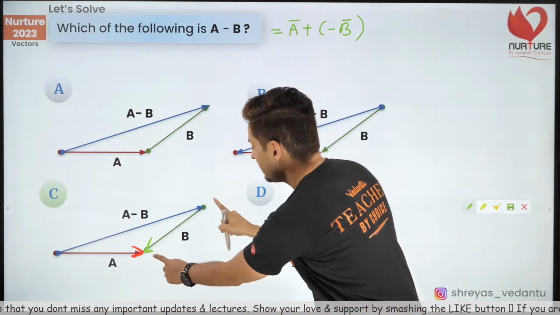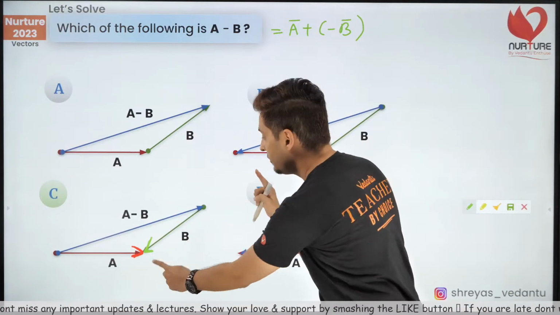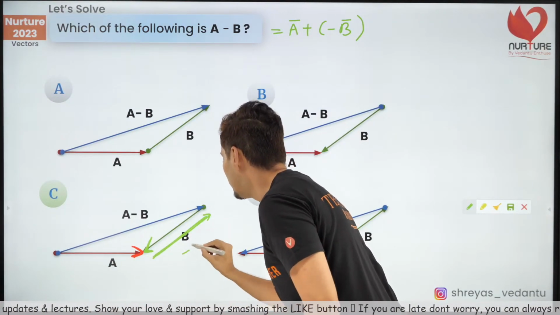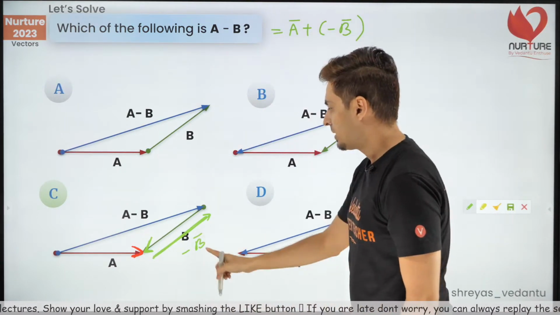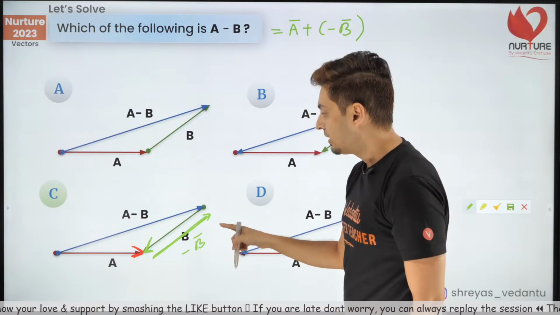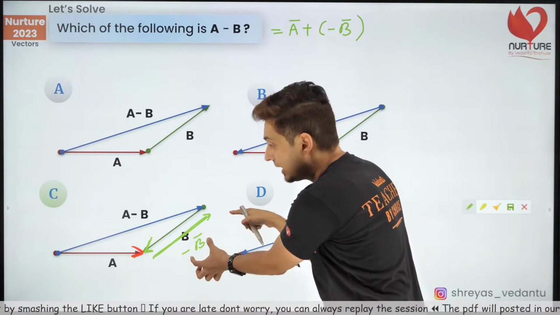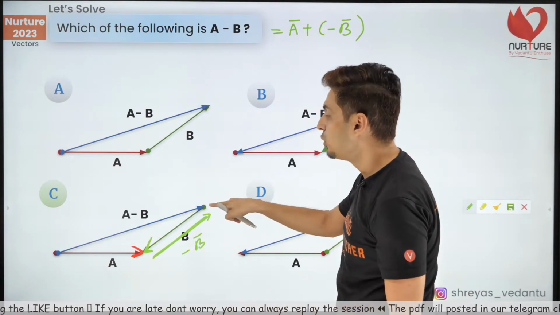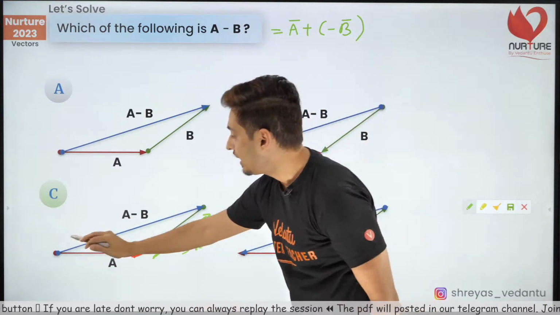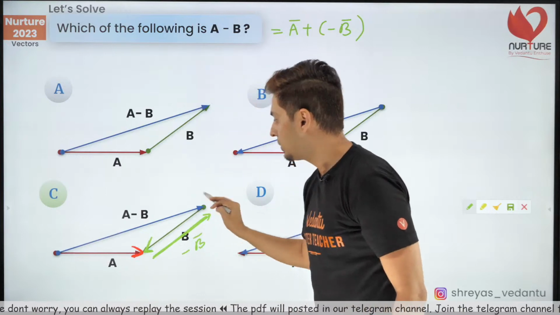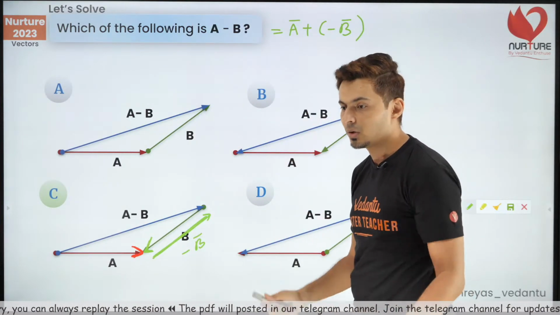So when you flip the B vector, this will be minus B vector. So A vector plus this negative vector will give you that blue vector A minus B. Tail to head, tail to head. That's what you get. I hope you got it.